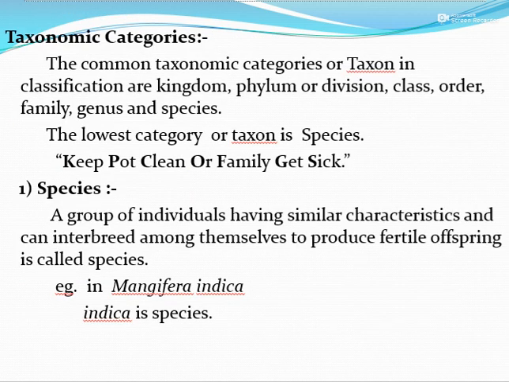Now we come to the taxonomic categories.